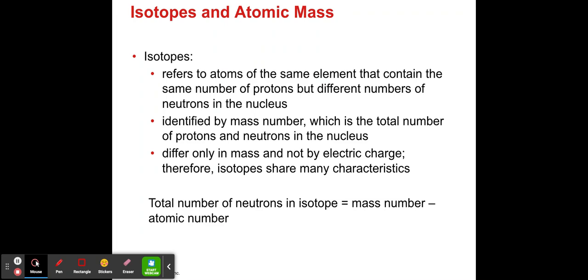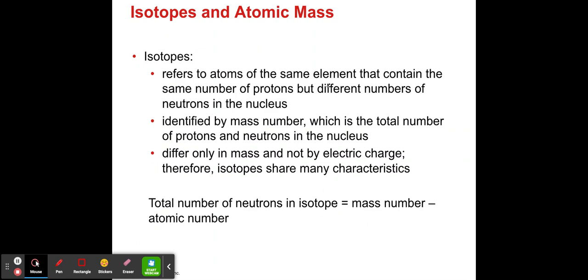So long as it has 10 protons, that element is called neon. Now, you can have neon with a different number of neutrons. You can have a neon with 11 neutrons and another neon with 12 neutrons. Atoms that have different neutron numbers are called isotopes.